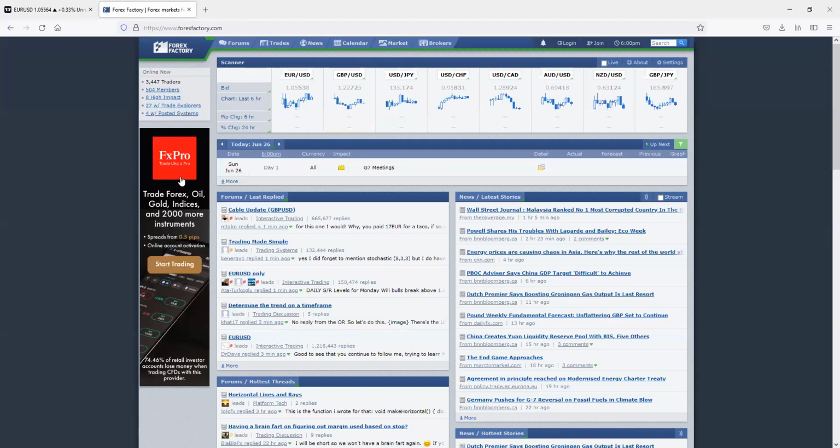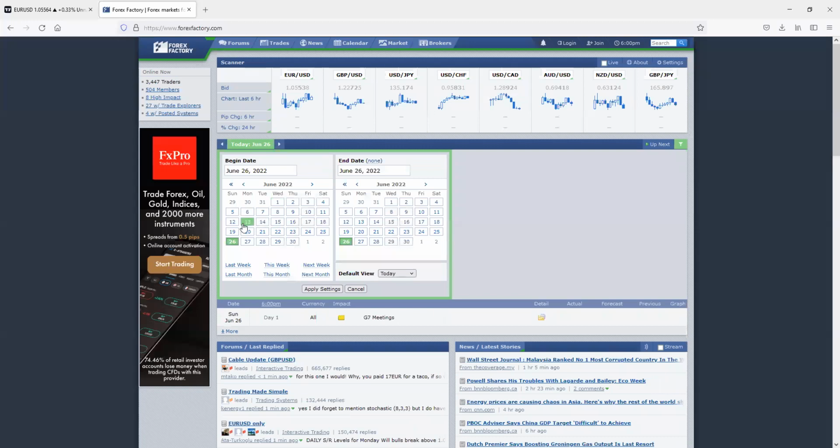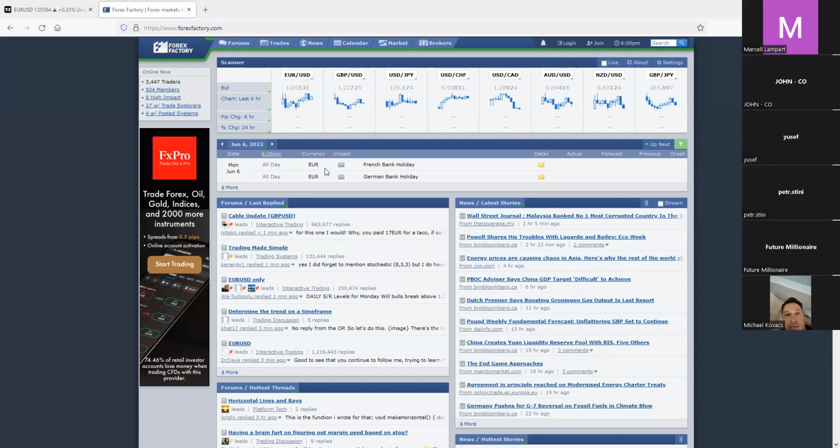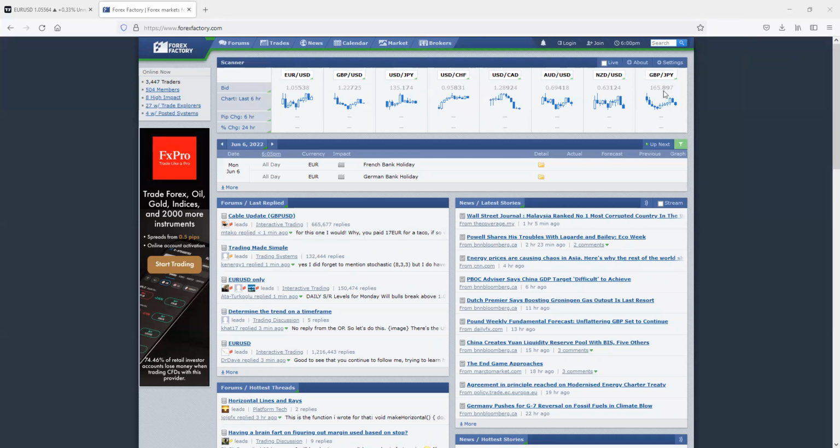So let me just check the news. 6th of June, it's right here. Yeah, 6th of June, apply settings. And on this day, as you can see, there won't be any high impact news. Let me just hide the video panel, hide floating meeting controllers. Okay, perfect. So on this day, as you can see, there won't be any high impact news.